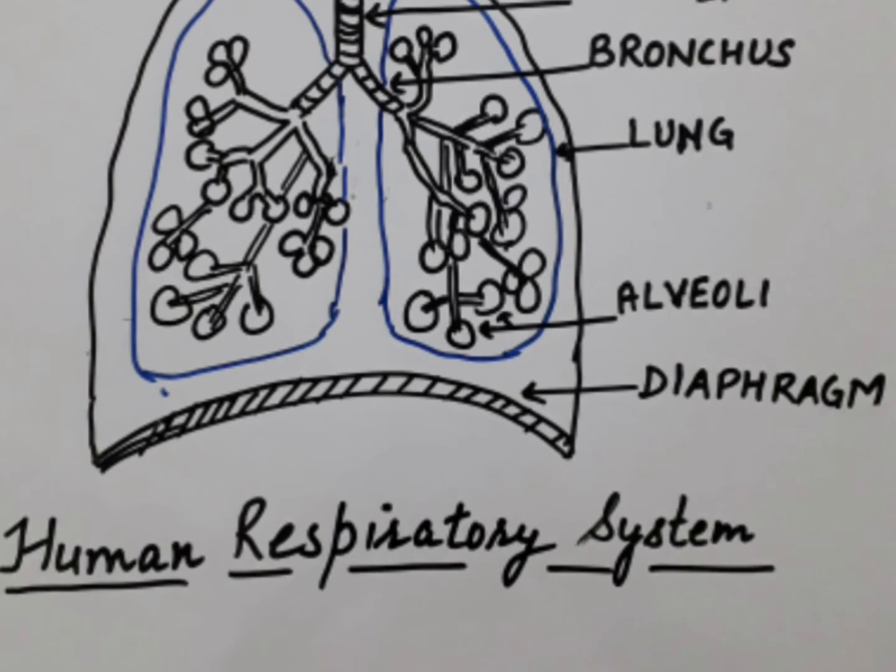Diaphragm is present just below the lungs and helps in breathing in and out. Diaphragm is a sheet of muscles which contracts when we breathe in and relaxes when we breathe out. The muscles on our ribs also contract and relax to help in breathing.